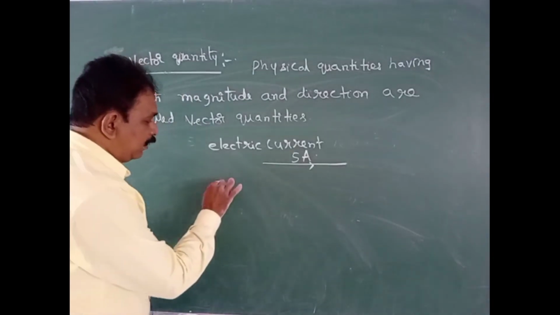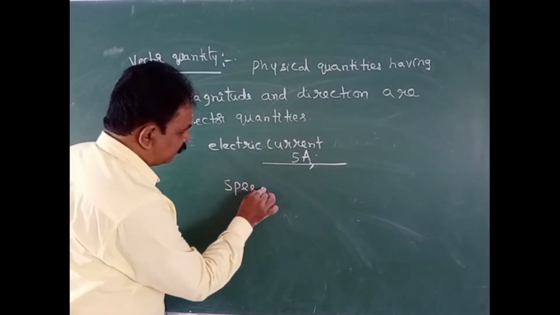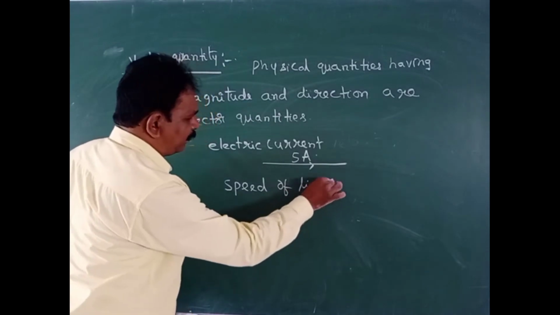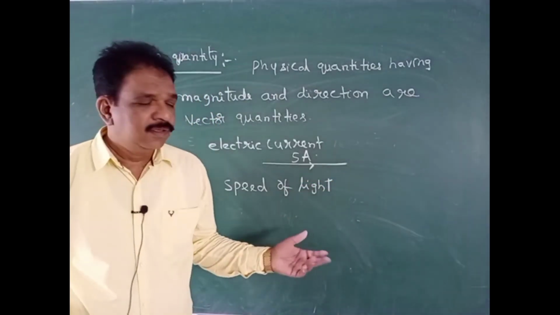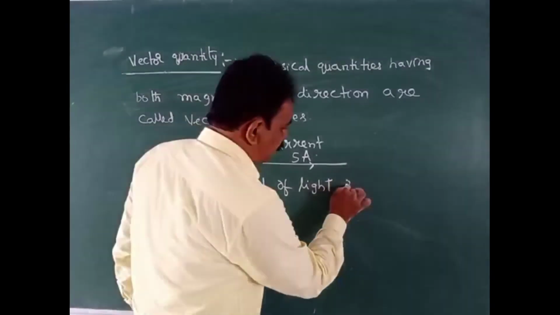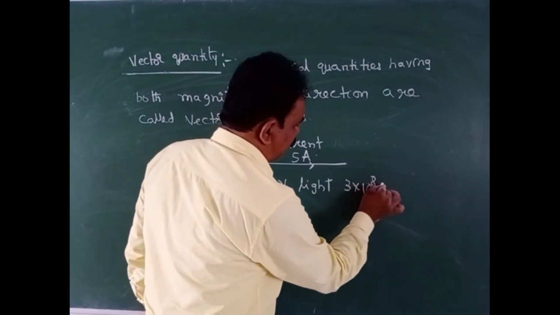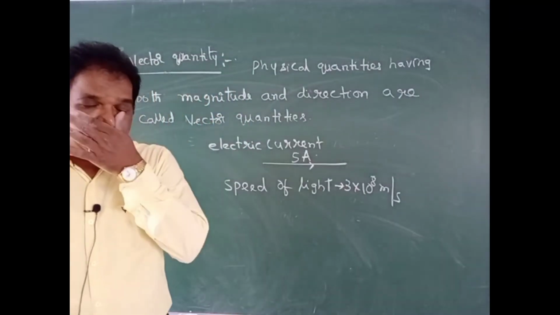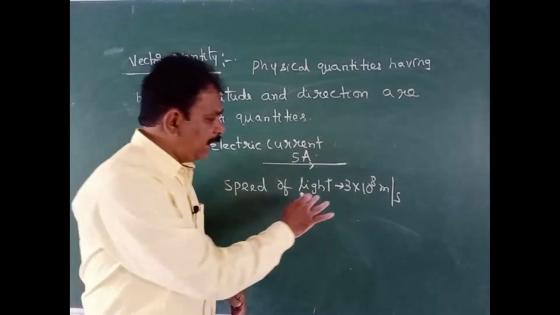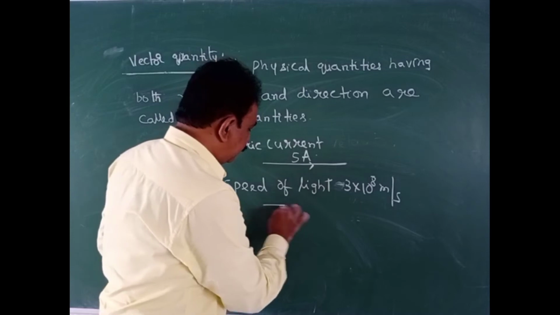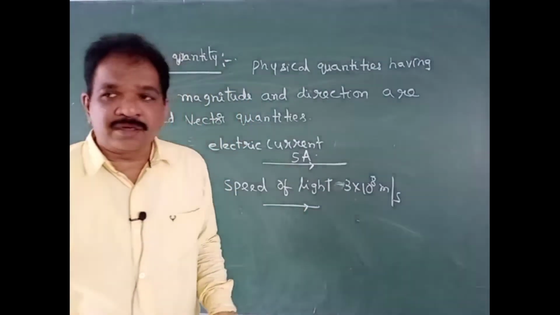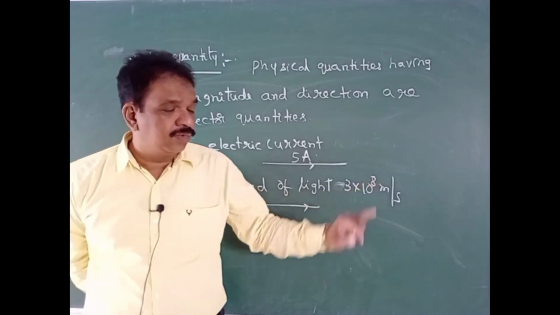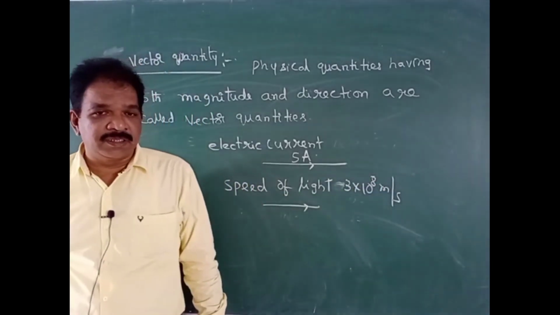Next, speed of light. If you take light, it also goes from one place to another place. Its magnitude, the velocity of light, is 3 into 10 power 8 meter per second. It has both magnitude and direction. It is going from one place to another, and its magnitude is 3 into 10 power 8 meter per second.